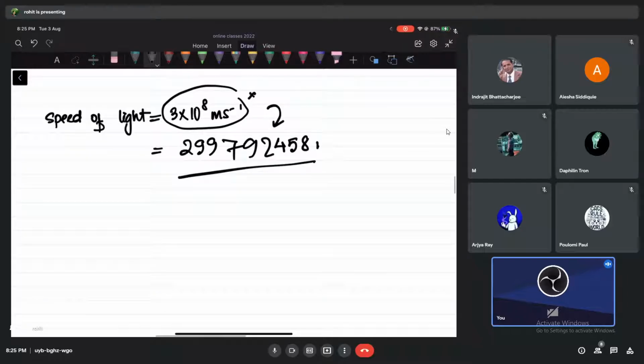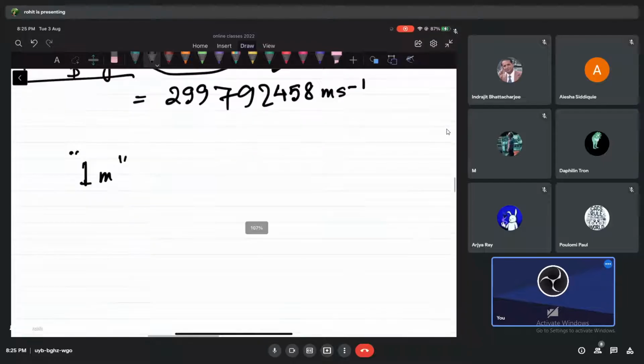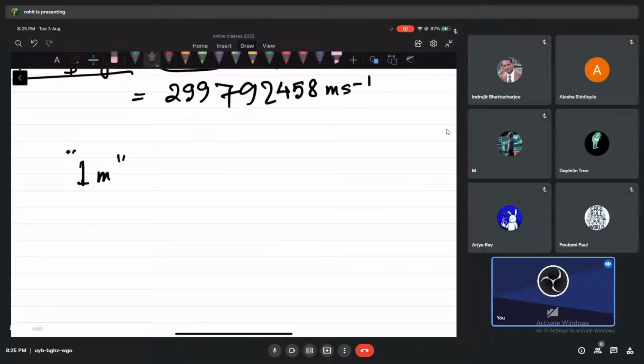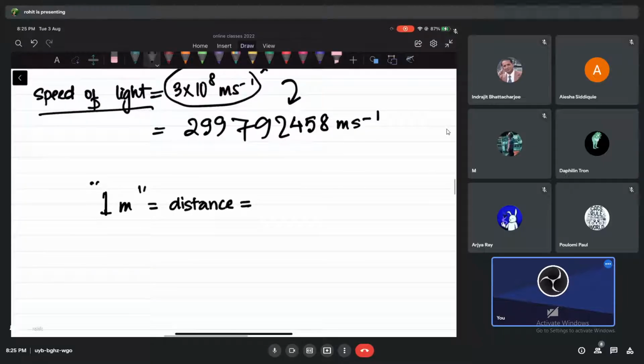Meters per second, of course. So what is a meter for us? We're looking for what is 1 meter. See guys, if I ask you what is a meter, your answer is a meter must be a distance. The distance can be written like this: distance is equal to speed into time. You'll agree with this, right guys?